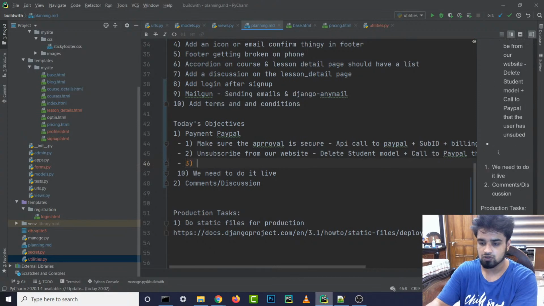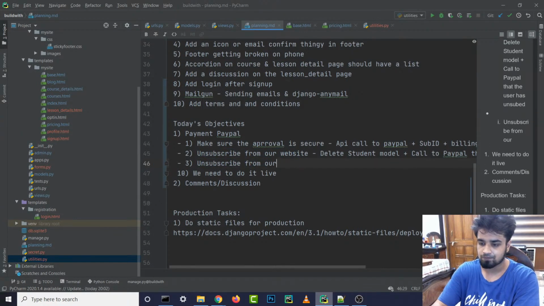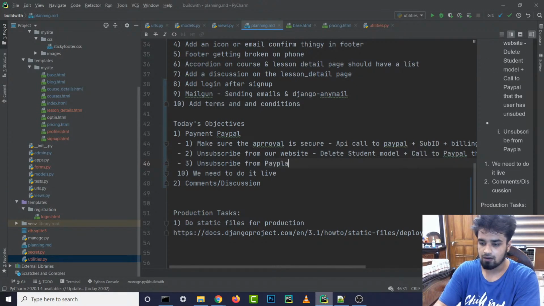Let's say a user unsubscribes or stops paying through the PayPal's interface. It doesn't come and unsubscribe from our website. So let's write over here: unsubscribe from PayPal interface. You can see how creating this planning.md actually helps, we'll actually remember what we have to do.